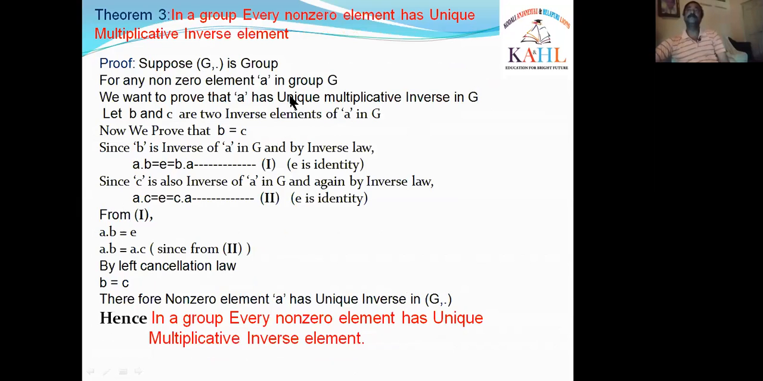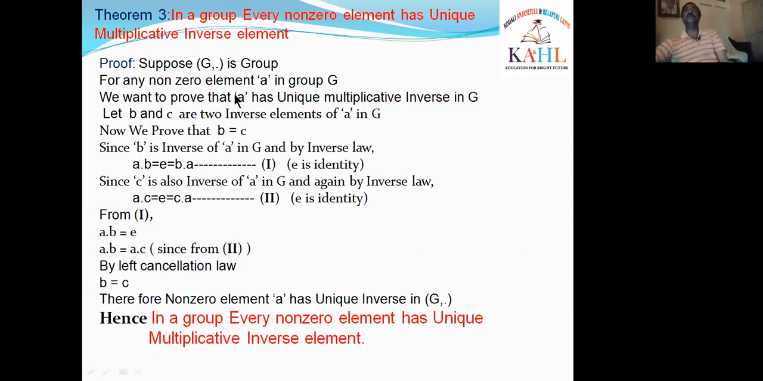What is theorem 3? In a group, every non-zero element has a unique multiplicative inverse. For every non-zero element, there must be a unique multiplicative inverse in the group. For that, suppose (G, ·) is a group. Here also you take the operation as multiplication. Are you observing that? Okay, right.